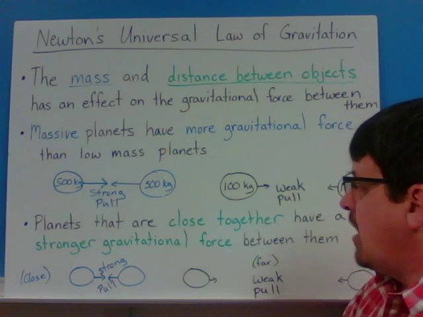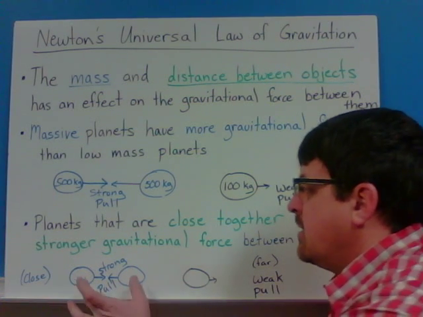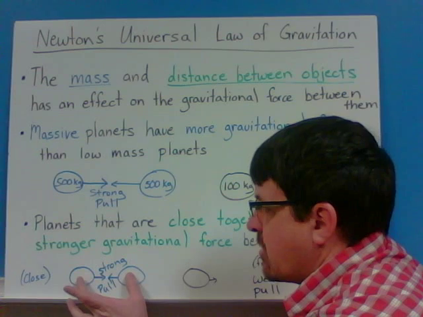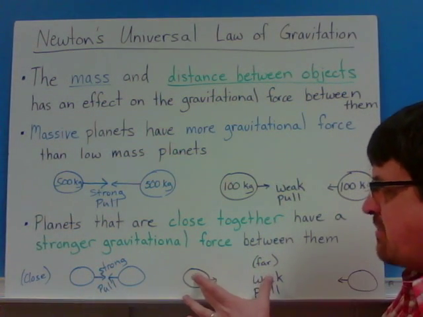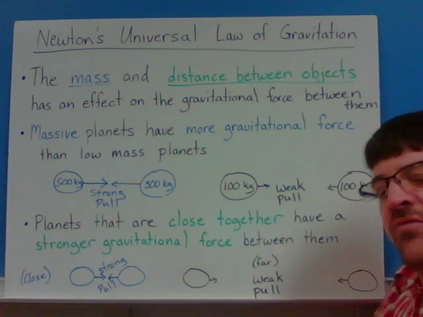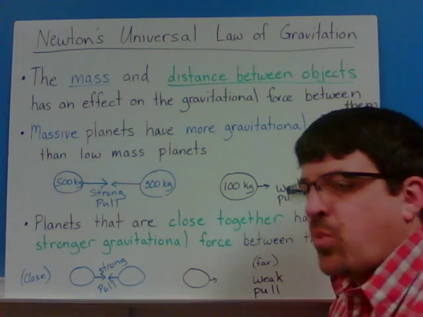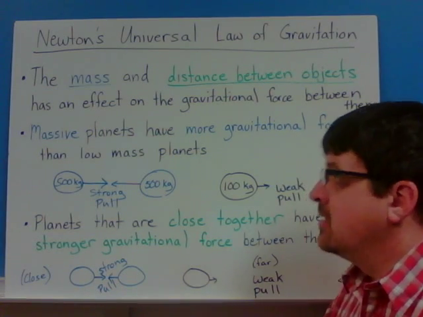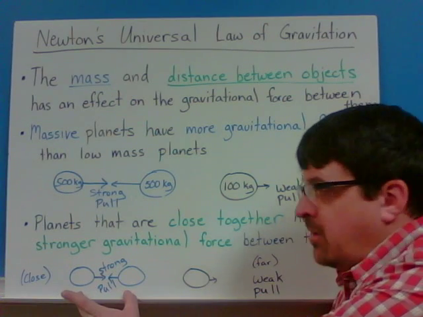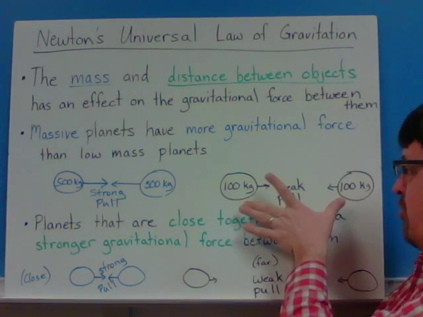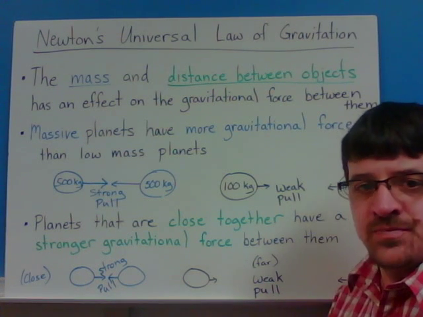If two objects are of the same exact mass, they're going to have a strong pull if they're close versus those same two objects being farther apart. So it's a combination of the distance between the objects and the mass. Very massive, close objects are going to have a really strong pull. Very low mass, distant objects are going to have a much weaker pull.